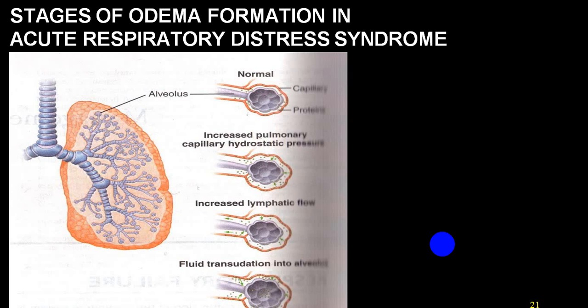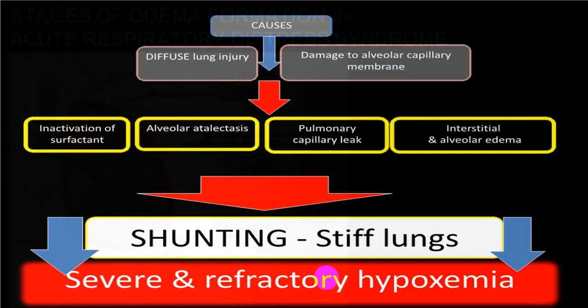So there are different stages. First, initially there is increased pulmonary capillary hydrostatic pressure. There is an increased lymphatic flow, fluid transudation into alveoli, and then you start getting different stages depending upon the type of